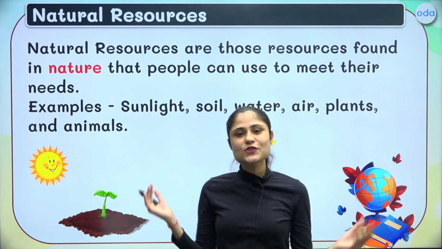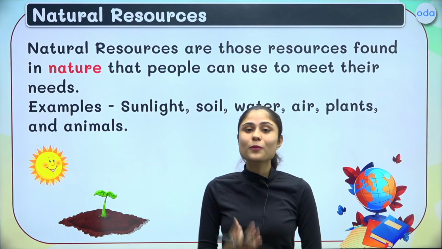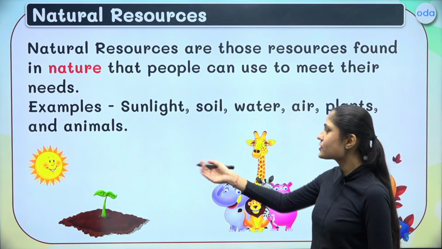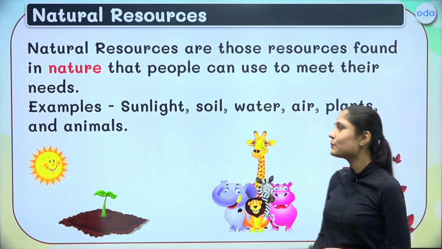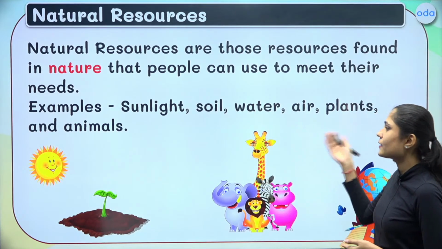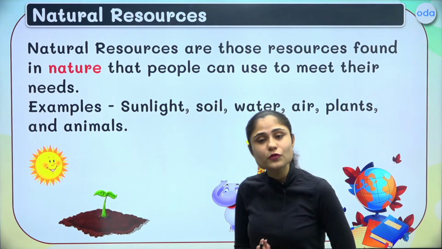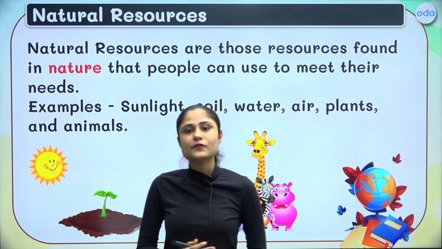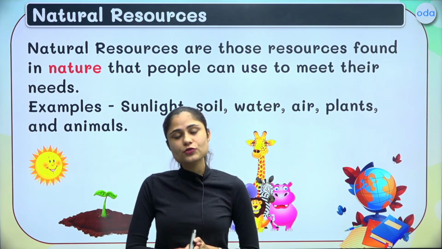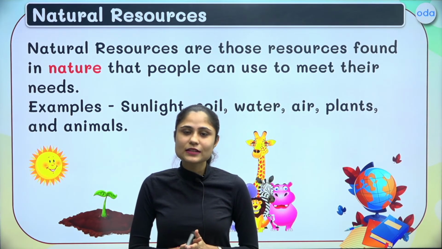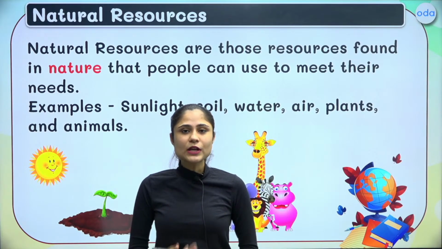You can look around yourself and name so many natural resources. For example, sunlight is the very best example, soil, water, air, plants and animals. We have so many things in nature that are useful to us, that add value to our lives. So, natural resources are those resources which are already present in nature, and humans use them to satisfy their needs.